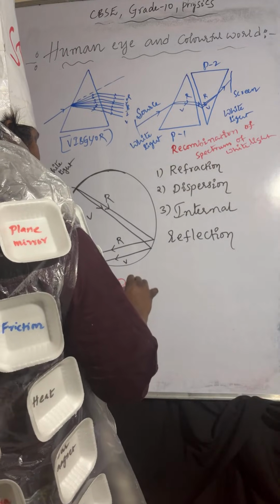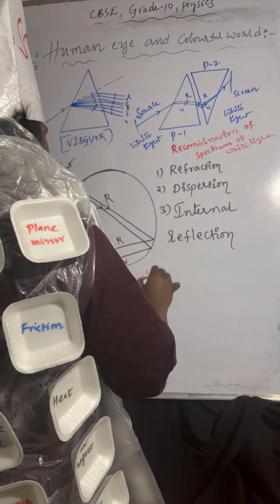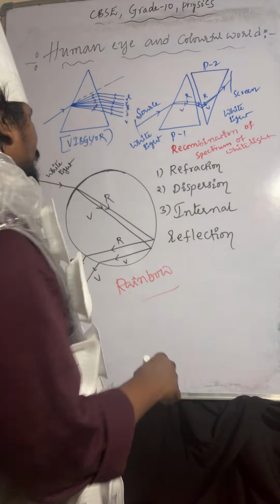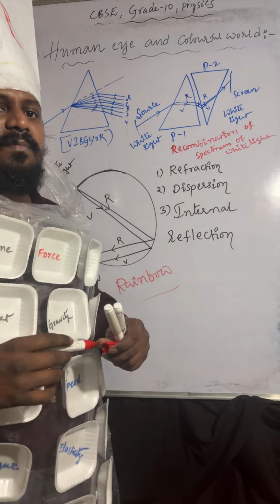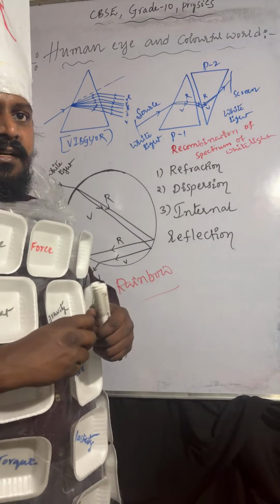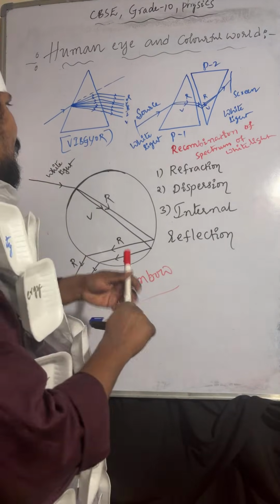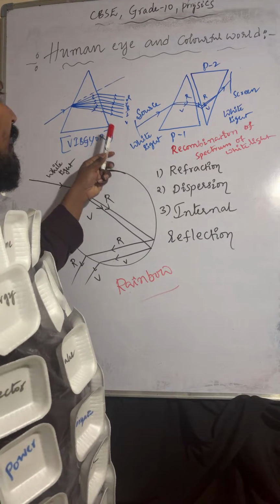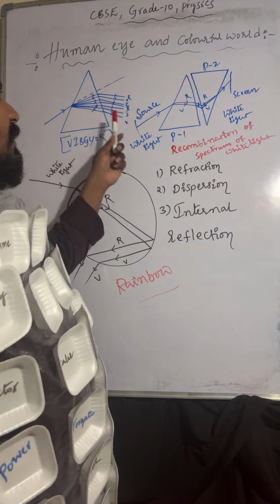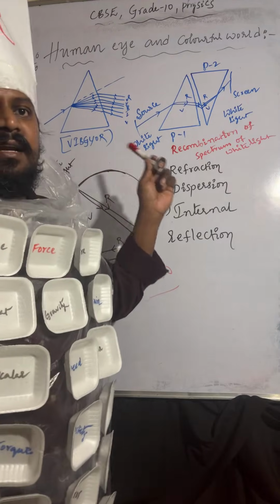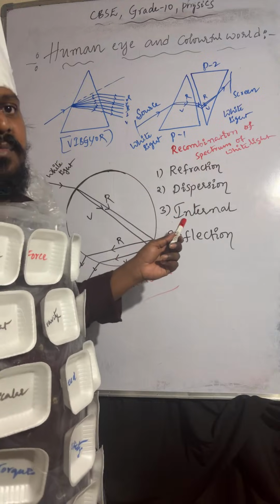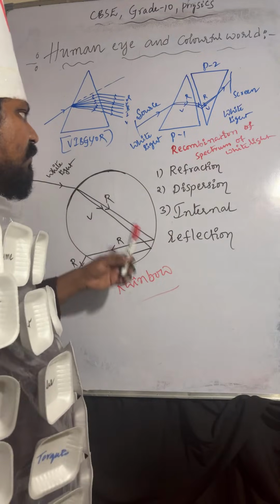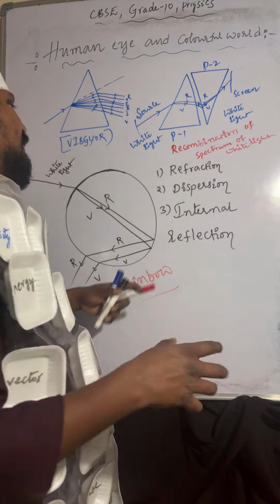And here, rainbow formation by water droplet. Understood? Once again observe here: violet, indigo, blue, green, yellow, orange, red. So recombination of the spectrum of white light, and coming to rainbow formation by water drop. Understood? I hope it is very clear. So these are the points.